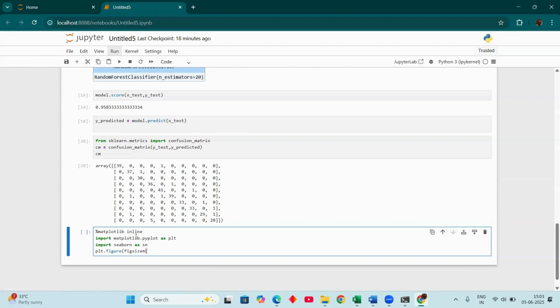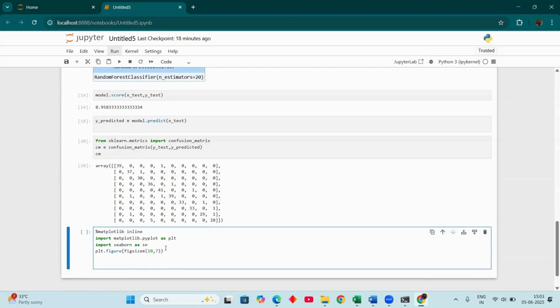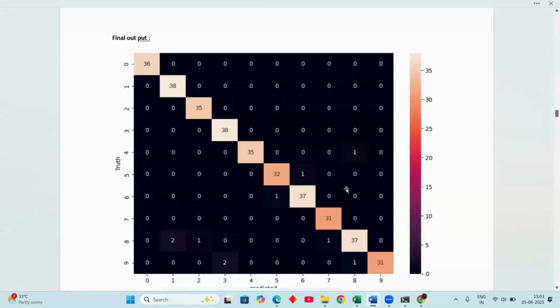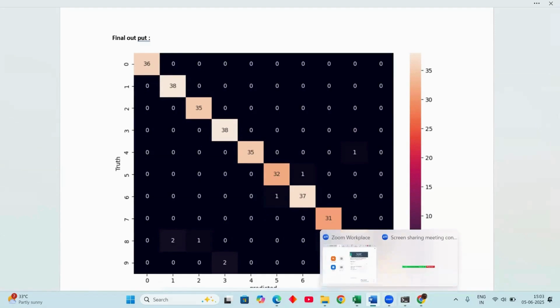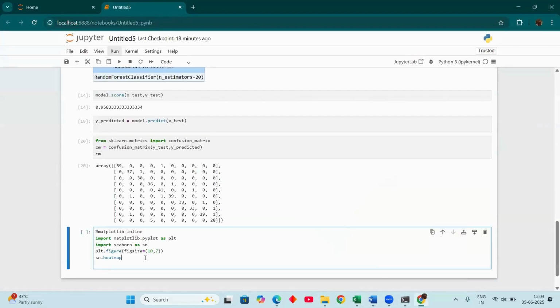I take 10, 7. Okay, from here I am predicting again 10 comma 7. Okay, now I want to close that. So, okay, right now it's fine. So, from sns heatmap, it is a better visualization graph. Like the output we have shown here, it is our output screenshot actually. So this data we can predict from here, with better visualization for better understanding. After the completion of this output, I will explain what the map shows.